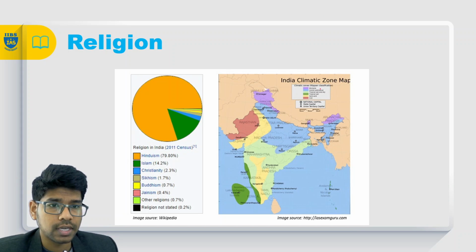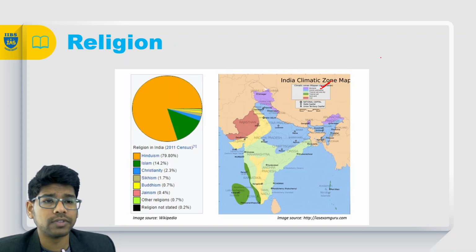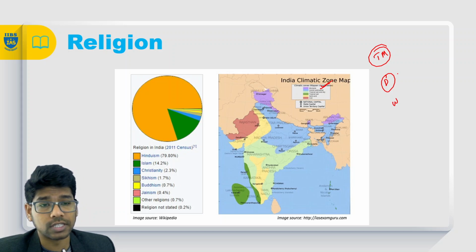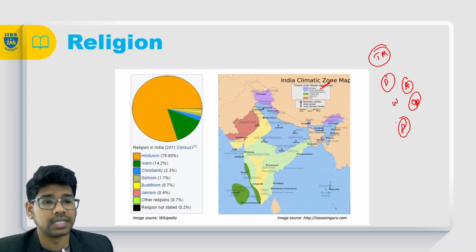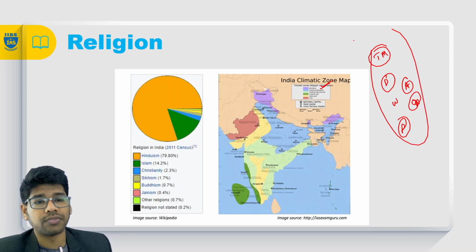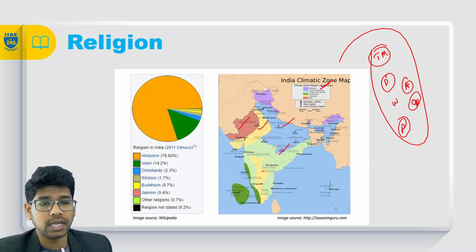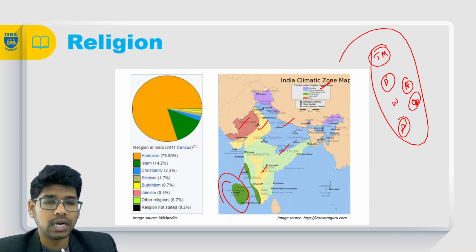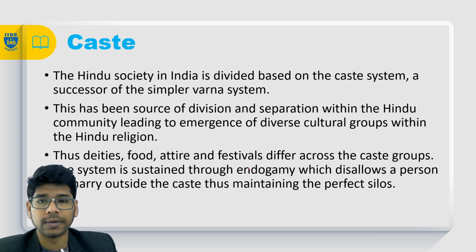As you can see here, we have the tropical monsoon type of climate, the wet and dry deciduous type, and we have the arid region, we have the semi-arid region, we have the frigid region, right? And we have the evergreen forests. These are the different types of climatic groups in India.